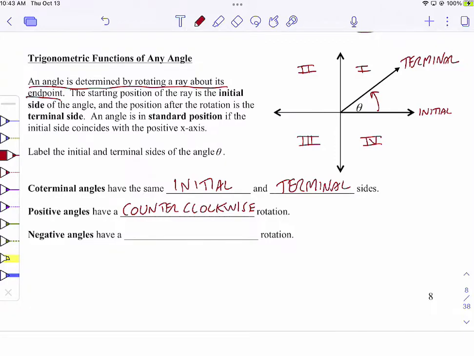When you learn about them in algebra, your teacher will be like, these are called quadrants, or 1, 2, 3, and 4. And you'll be like, yeah, whatever. And then you'll forget about them for a long time. And then you really don't talk about them much until you talk about trigonometry, where you talk about them constantly. So we're constantly going to be talking about the quadrants. And they're labeled counterclockwise because that's the direction angles go. They go from quadrant 1 to 2 to 3 to 4 in the positive manner. And negative angles go clockwise.